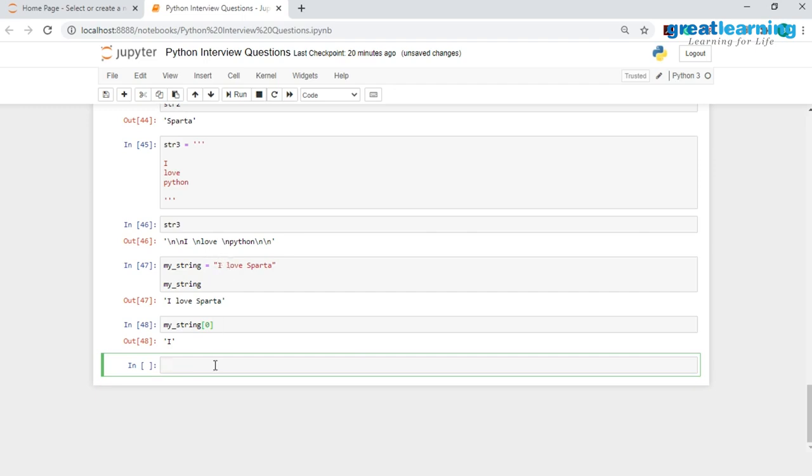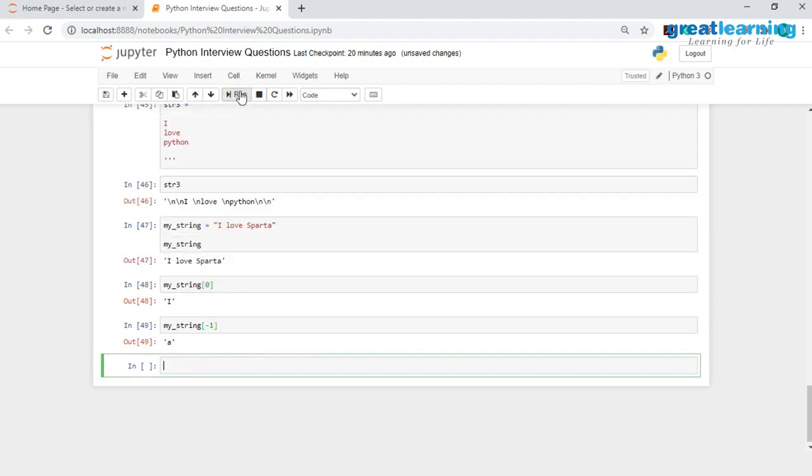Similarly, if I would want to extract the last element, the index of the last element will be -1. So I will have my string, this has to be small over here. Keep in mind that Python is case sensitive, and I will give -1 over here, and as you see I am able to extract this last letter.